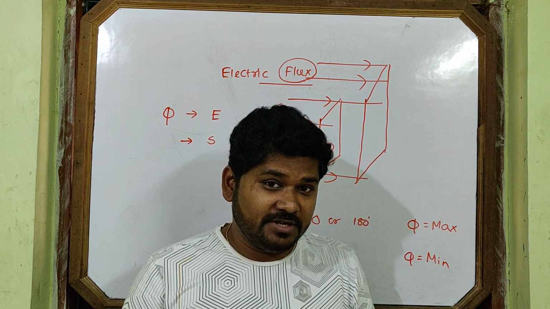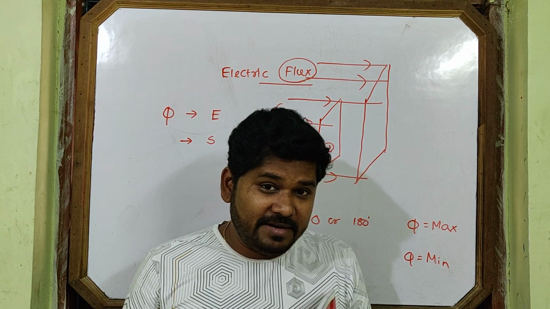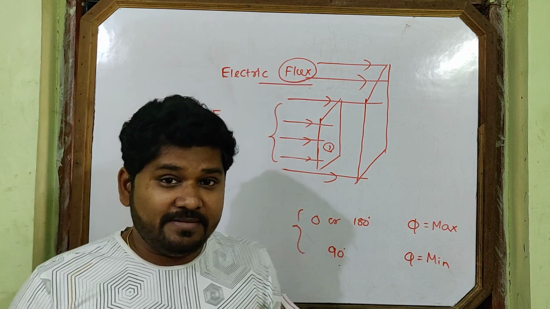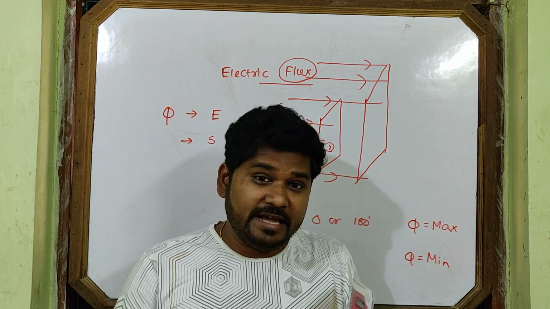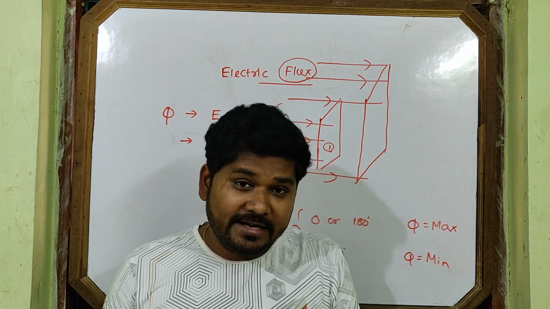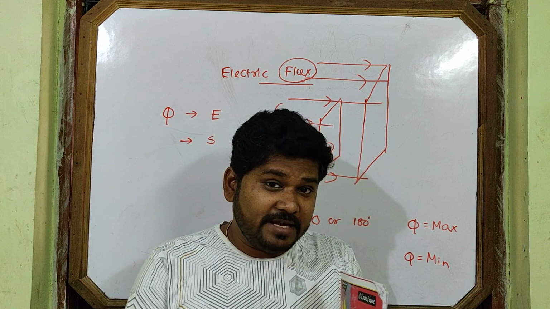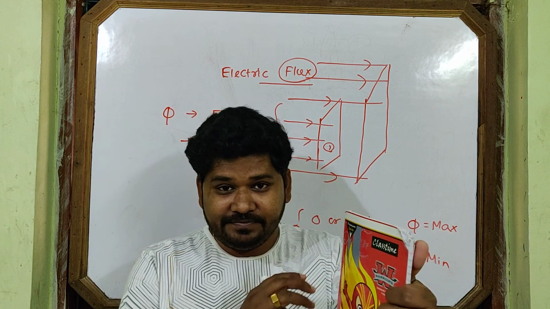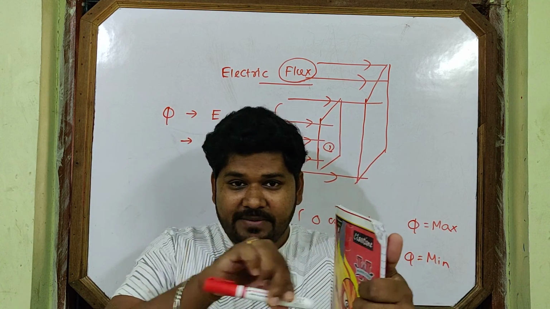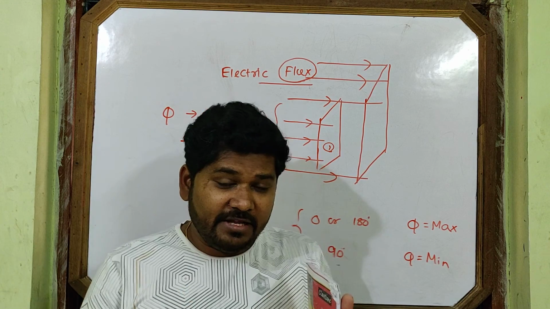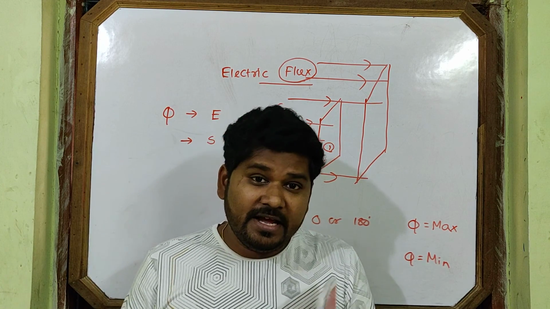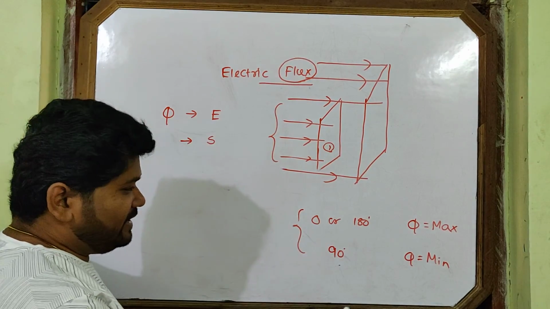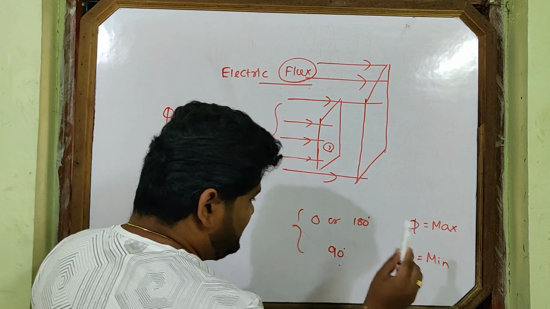The orientation of the surface means the angle between the electric field and the surface areal vector, not the surface itself. The surface and the surface areal vector are perpendicular to each other. This is the surface, but this is the areal vector. But I am taking the angle between the electric field intensity and the areal vector. Okay. When the angle is 0 or 180, flux is maximum; at angle 90, flux is minimum.